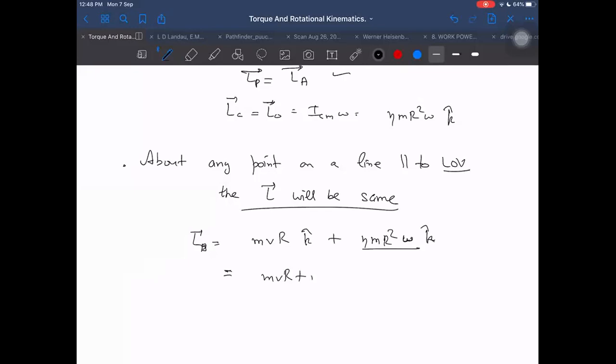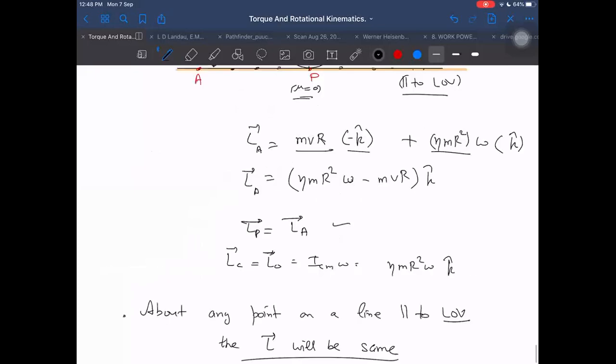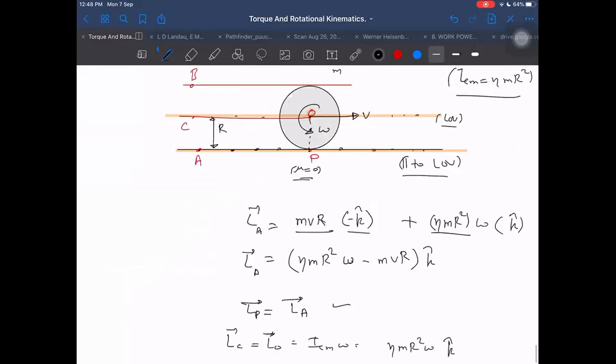mvr plus eta mr square into omega whole into k cap, k cap. Now one special point, the same case as well. Just one last special case, and after that I end the class here.